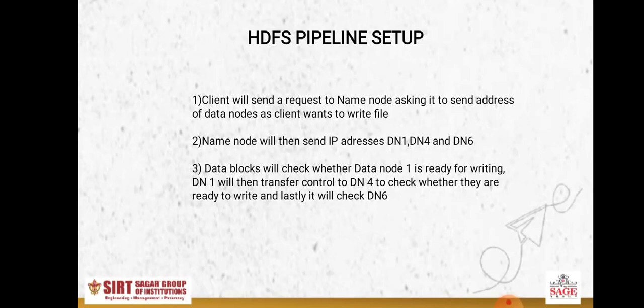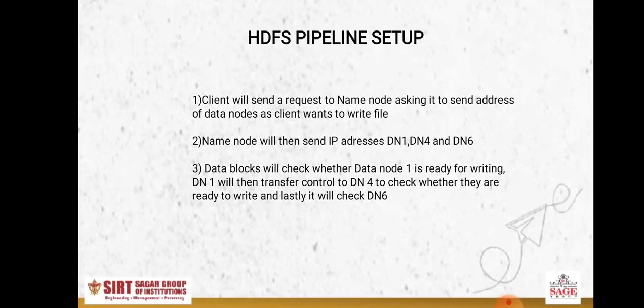data node 6 also, so that in future whenever we want to retrieve any file from data node 1, and in case data node 1 gets corrupted and we are not able to access that particular xyz file from data node 1, then we have a second option of accessing the file from data node 4 and 6. So this is the main reason why we are storing the file in three different data nodes.